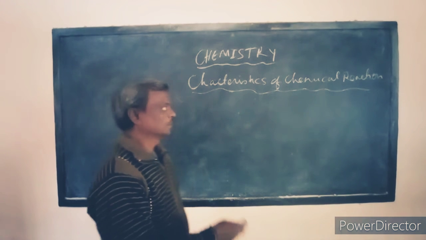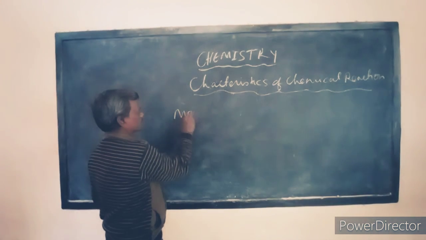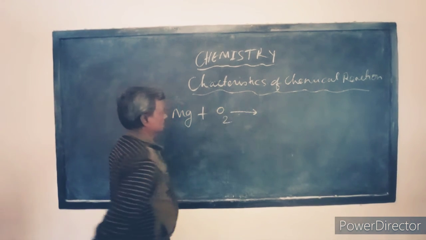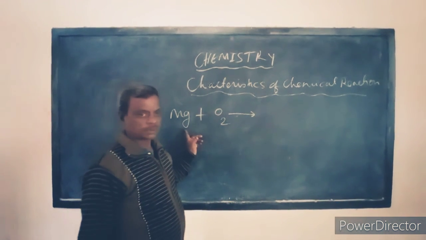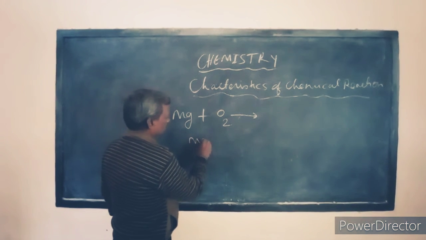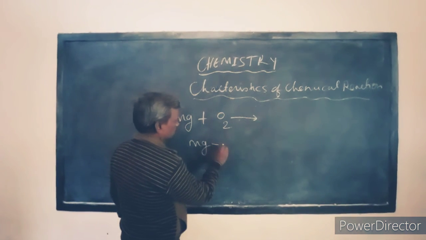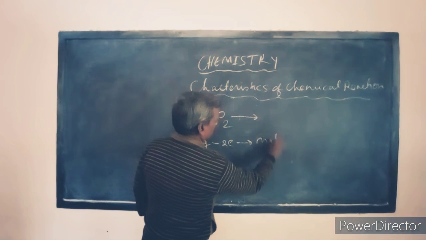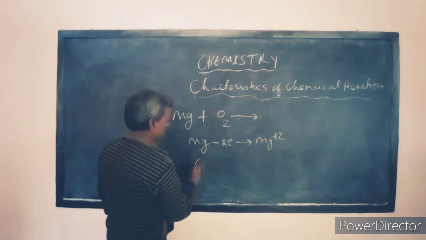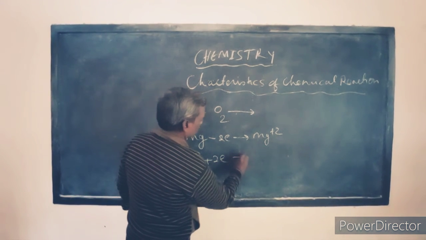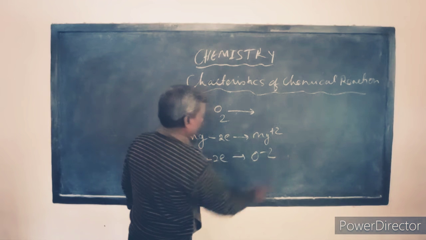So magnesium reacts with oxygen. This is magnesium plus oxygen. How will the reaction take place between magnesium and oxygen? First of all, magnesium loses 2 electrons and becomes a magnesium ion. Similarly, the oxygen atom gains 2 electrons to become an oxygen ion.